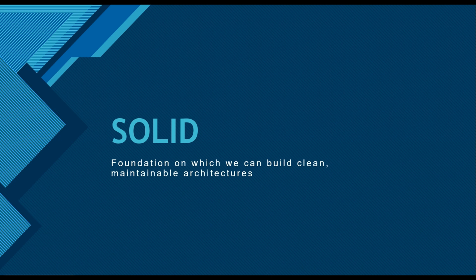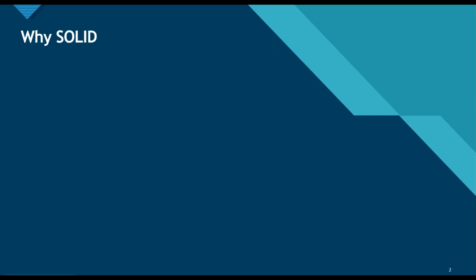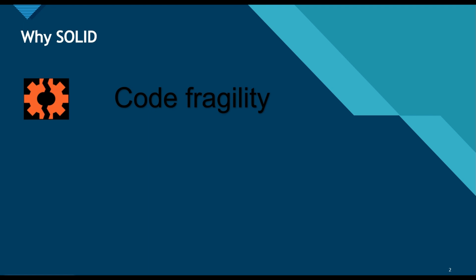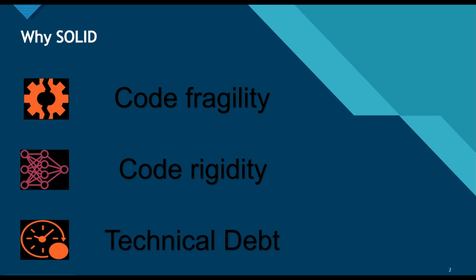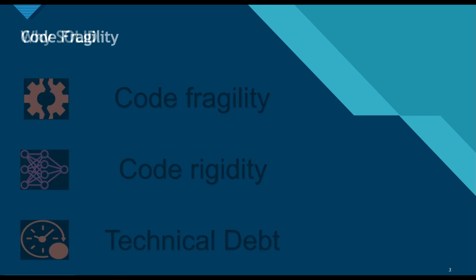Today we will see another series on design principles, that is mainly the SOLID design principles. These SOLID design principles lay a foundation on which we can build clean, maintainable architectures. Why SOLID? Why do we need SOLID? First, to take care of code fragility, code rigidity, and technical debt. So we'll see each of these problems one by one.